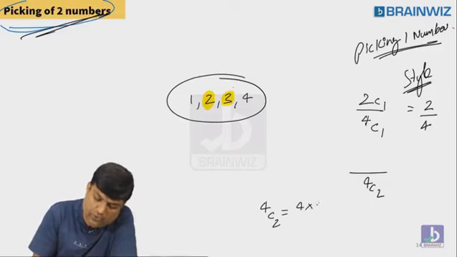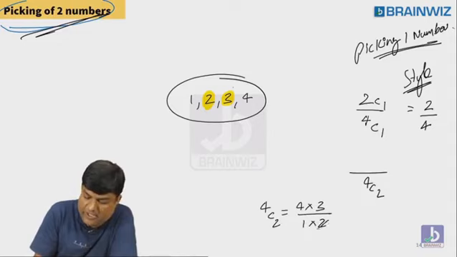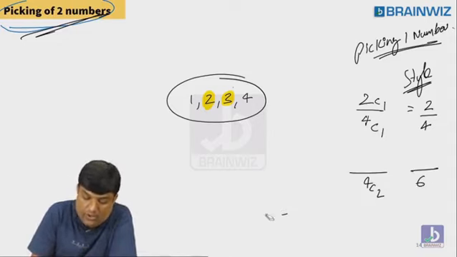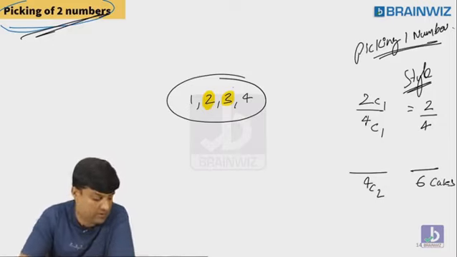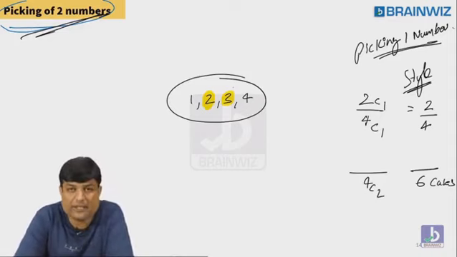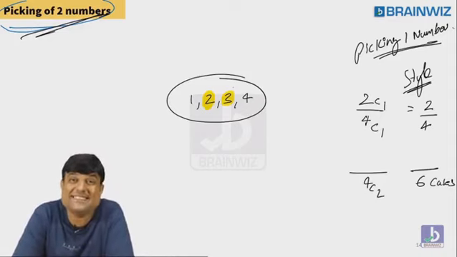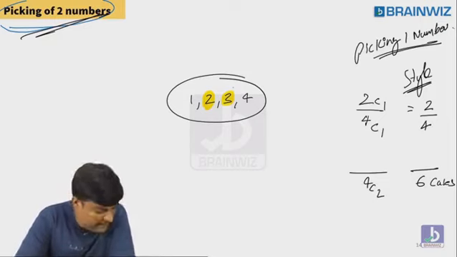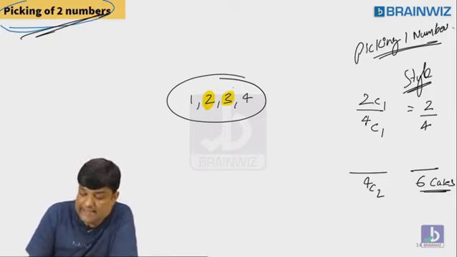4C2 is 4 into 3 permutation by repeated cases, which is 6. What's the denominator? 6. So what are the 6 cases? Yes, Pragati says something. Exactly, good, Pragati. But we have to make the students see that. So guys, what are the 6 cases?